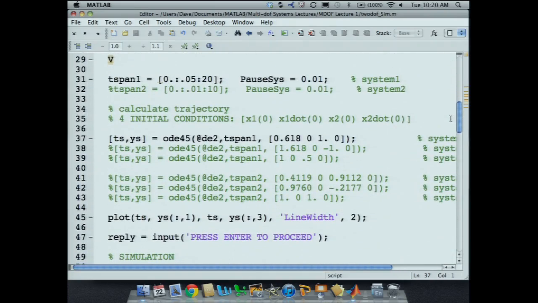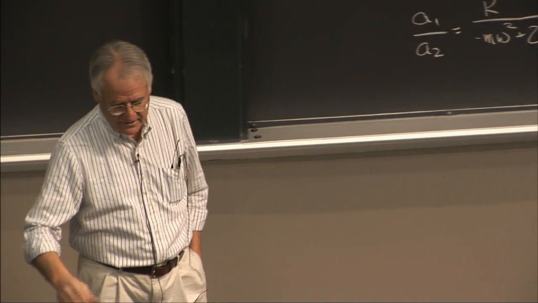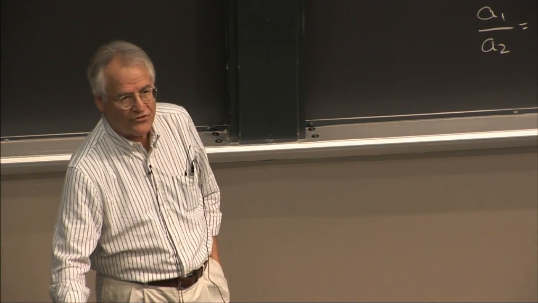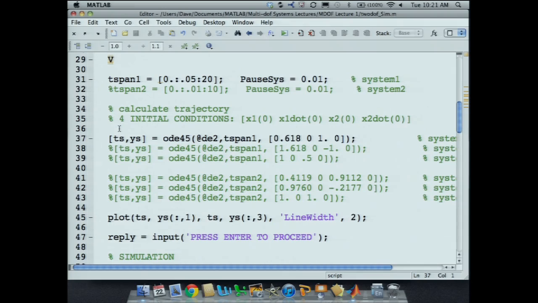But take my word for it. See this here, ODE45 is a cryptic allusion to the fourth order Runge-Kutta algorithm, that is the kind of workhorse for integrating differential equations. And so let me just run this.